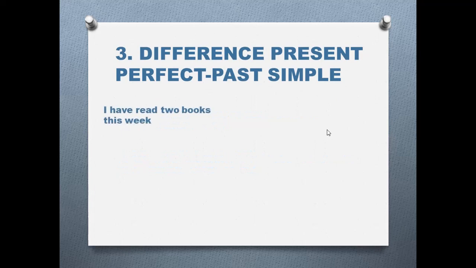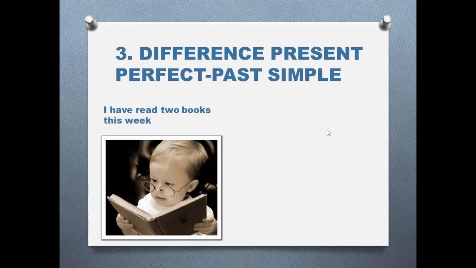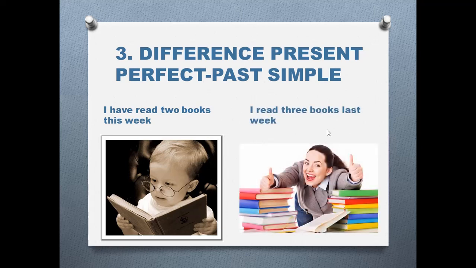For example, I have read 2 books this week. So this action has happened this week. I'm still living in this week. But when I turn to the past simple, I read 3 books last week. I say that that time, last week, is a time where I don't belong to. Okay? So, period of time that still goes on, this week, present perfect. Finished period of time, last week, past simple.